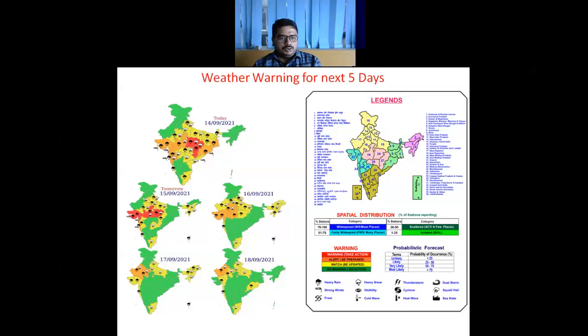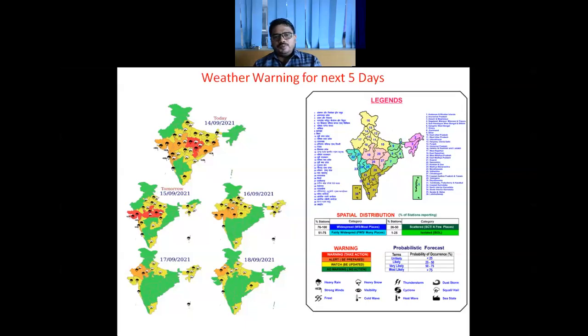And on 15th, we can also say that over Uttarakhand, Uttar Pradesh and East Rajasthan, there is a possibility of heavy rainfall. And over Northeast India, Assam, Meghalaya, Nagaland, Manipur, Mizoram and Tripura, there is also a possibility of heavy rainfall, that is rainfall more than 7 centimeter and less than 12 centimeter over these pockets. So this is the weather warning for 15th.